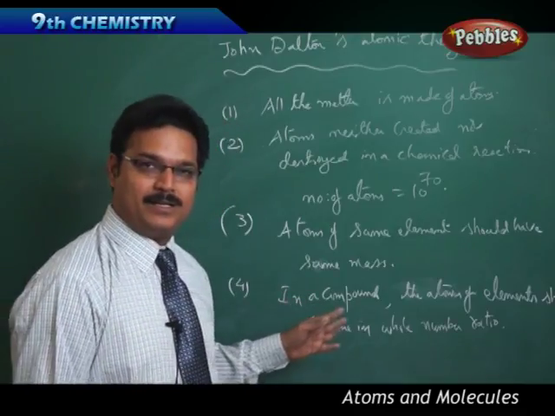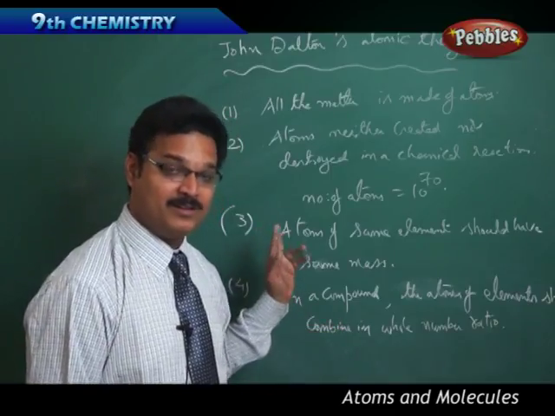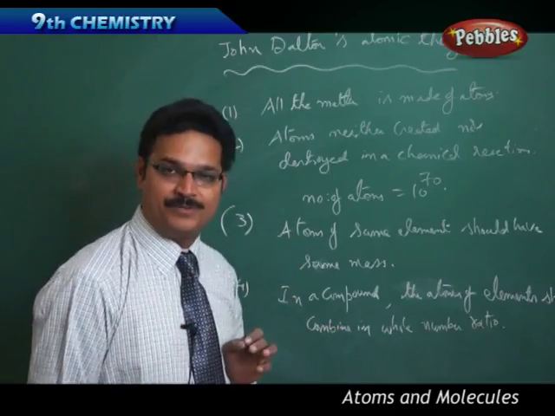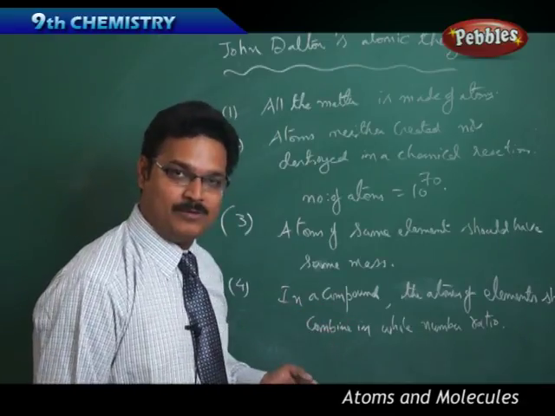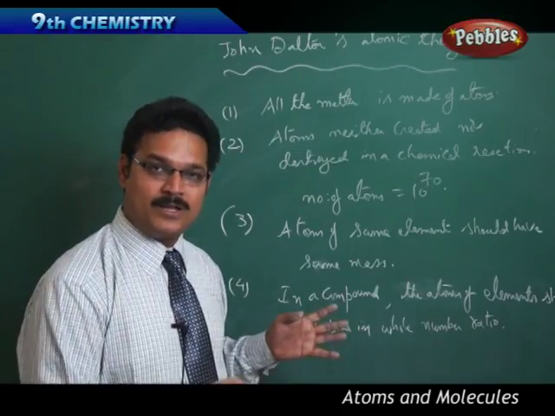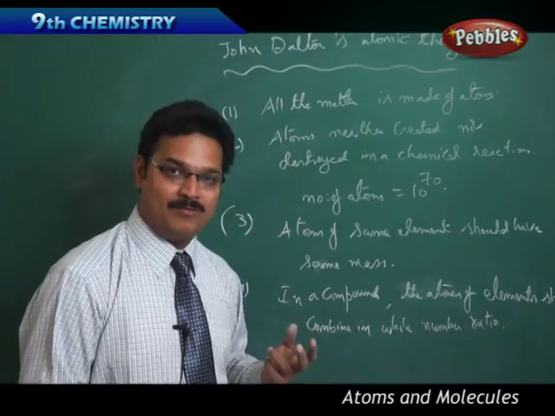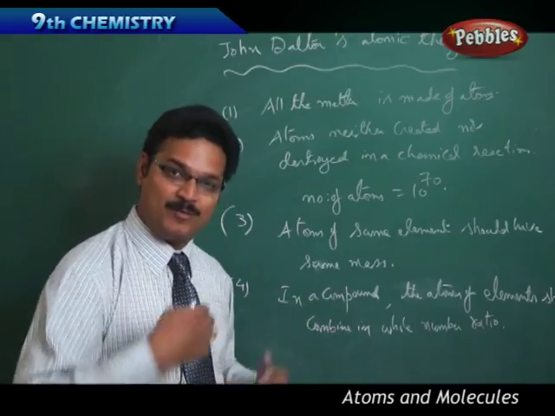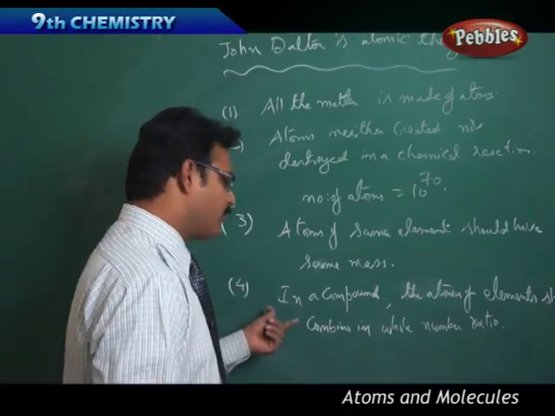This point is nothing but the explanation I gave for the law of constant proportions. If you take a water molecule made by a natural process or an artificial process, what are its constituents, hydrogen and oxygen? The proportion they have in the artificial process, they have the same proportions in the natural process also. That is what the fourth point means.